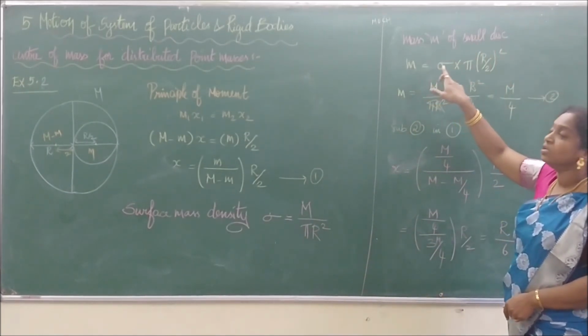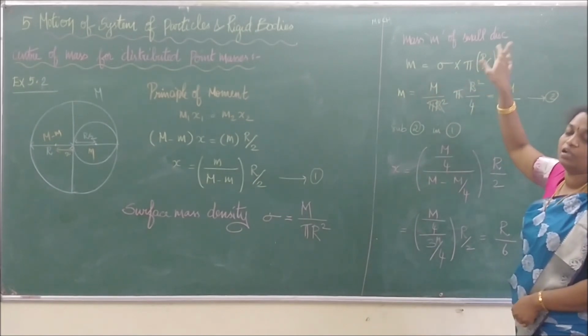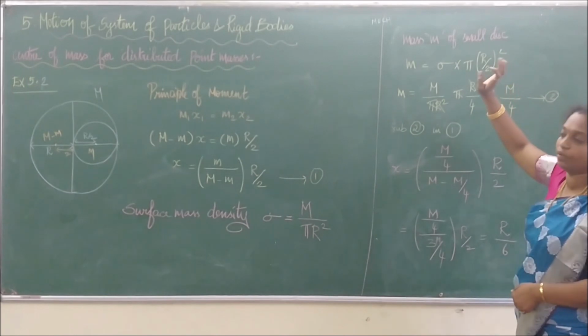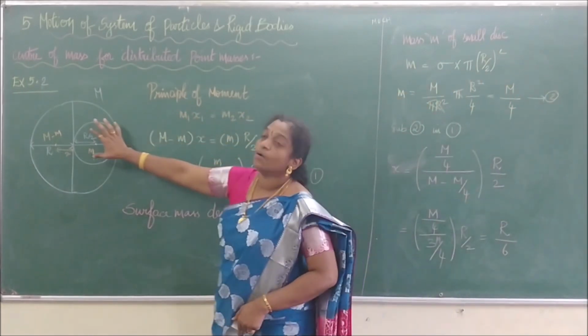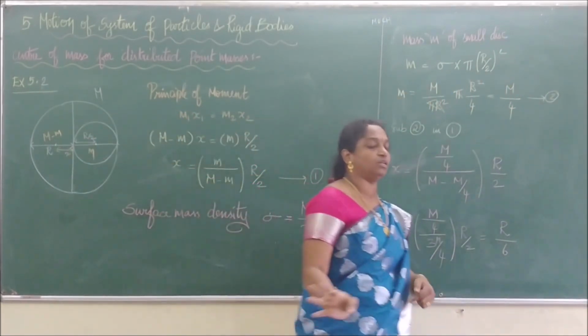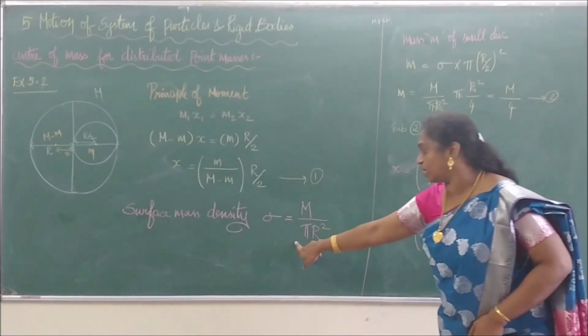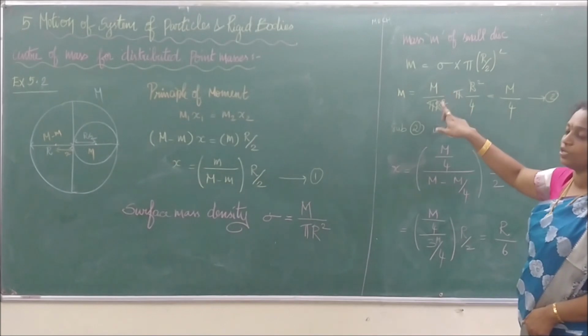M is equal to surface mass density into area. So that area pi r square becomes pi (r by 2) the whole square, because the small disc's radius is r by 2. You have to represent it in that term. So (r by 2) square. Right? So the sigma value, we know that sigma is going to be m divided by pi r square.